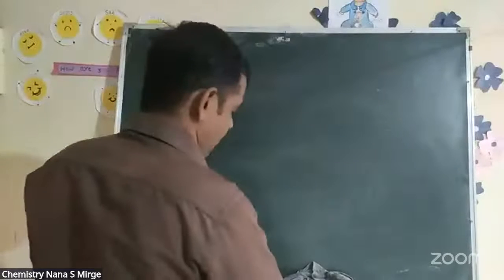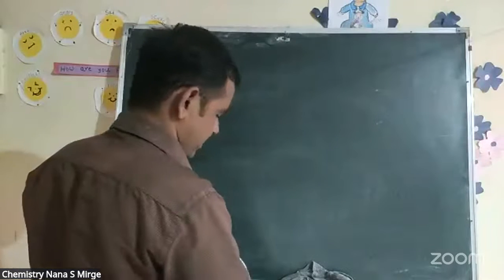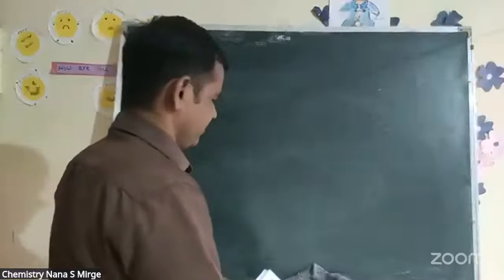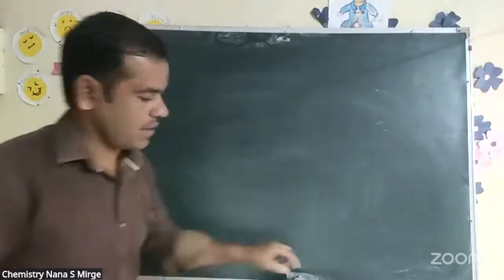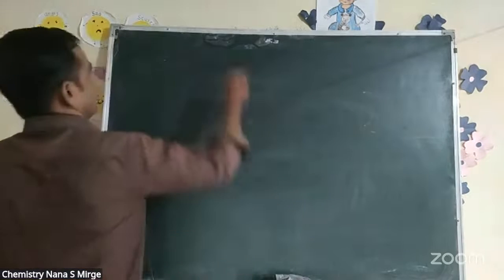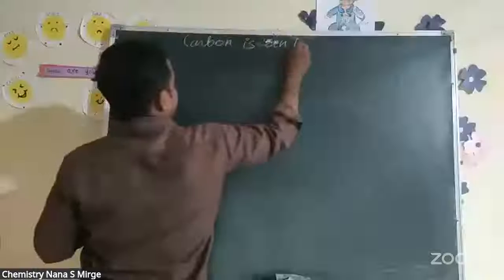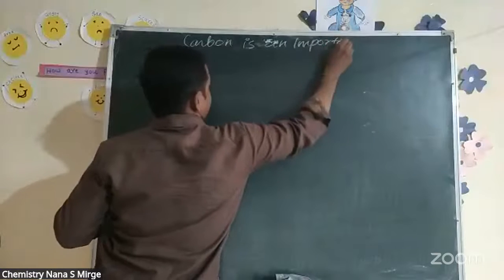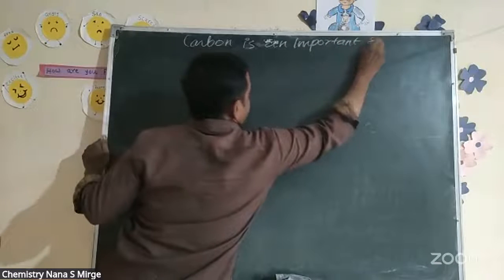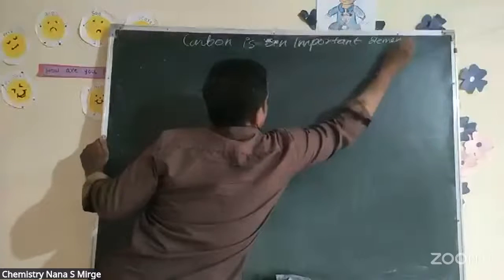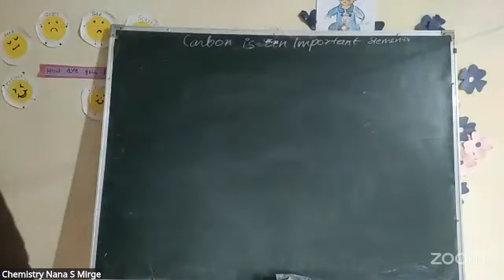Let's start with carbon, an important element.